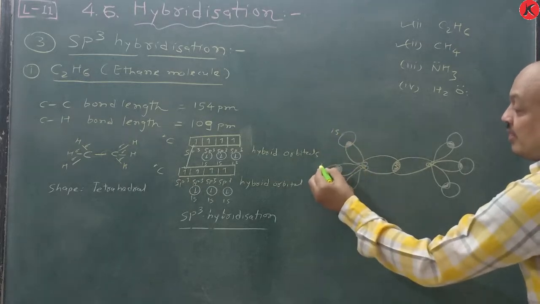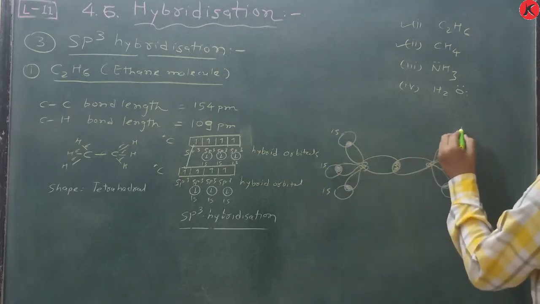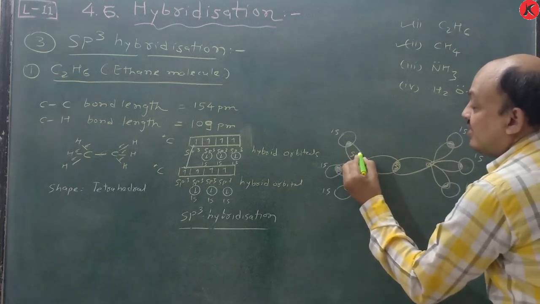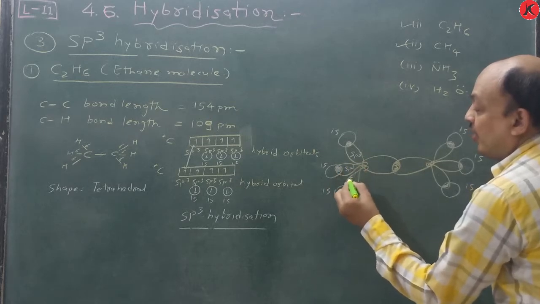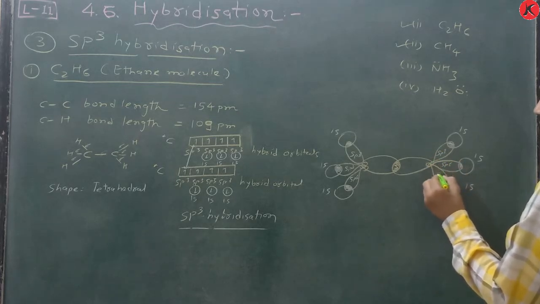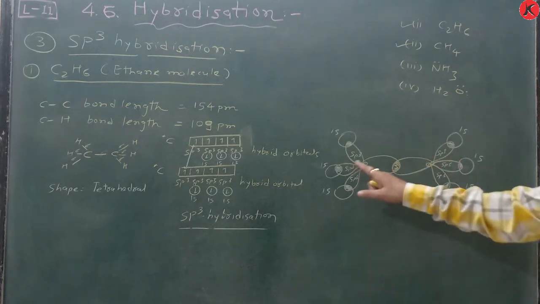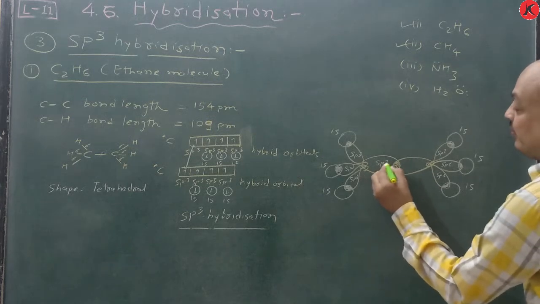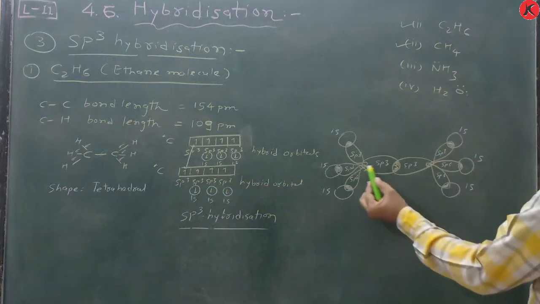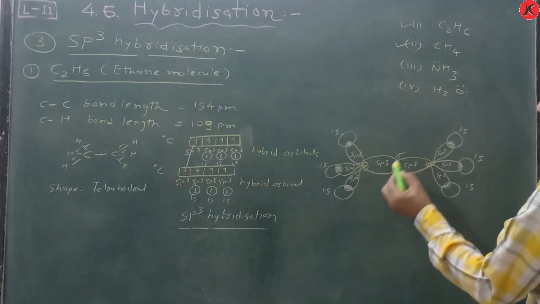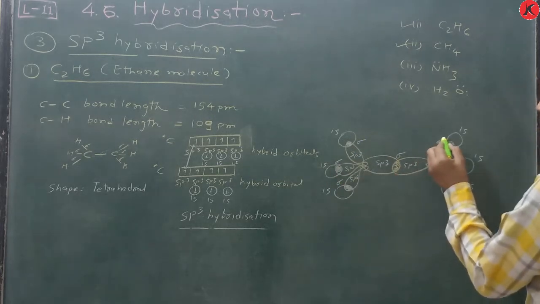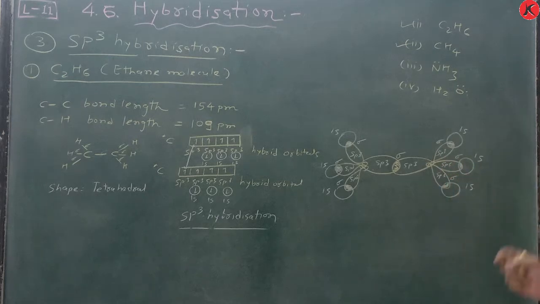So you can see 4 sp3 hybrid orbitals: one sharing with the carbon atom in a sigma bond, and the others each forming a sigma bond with hydrogen.